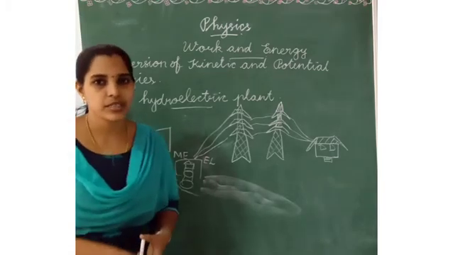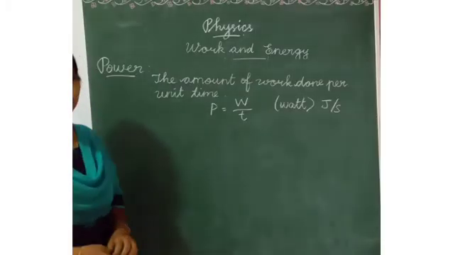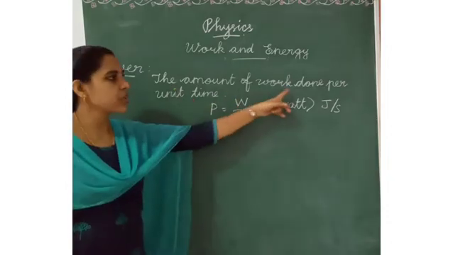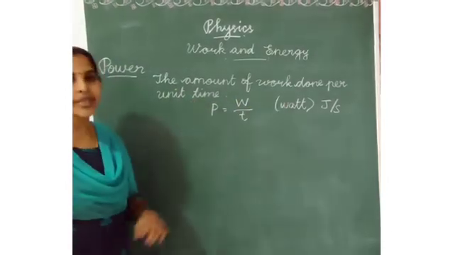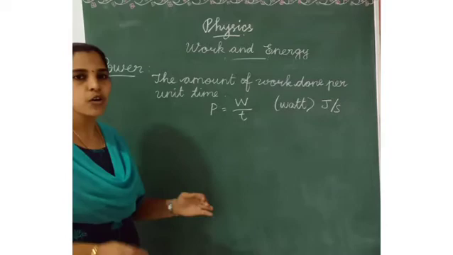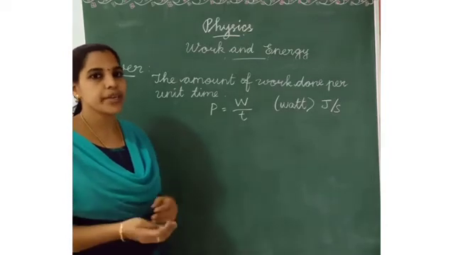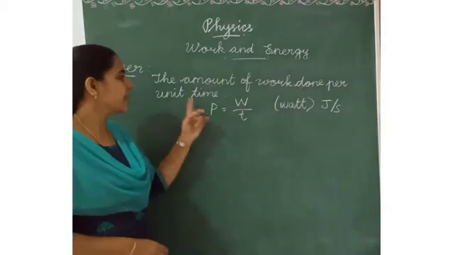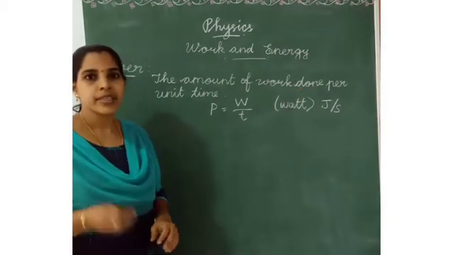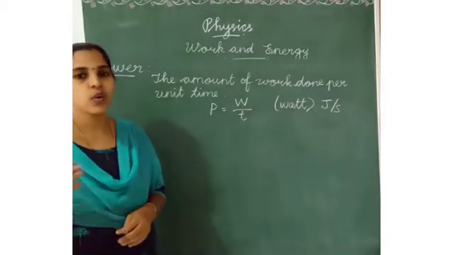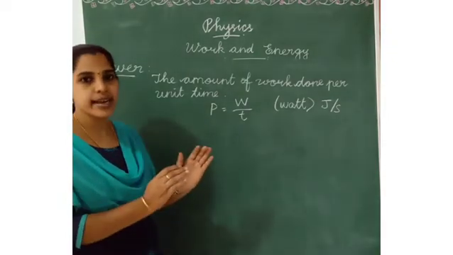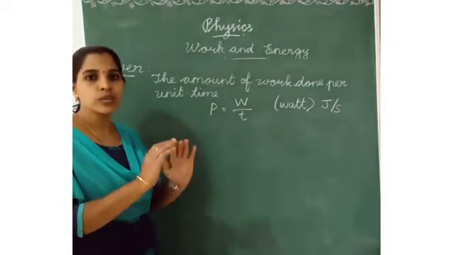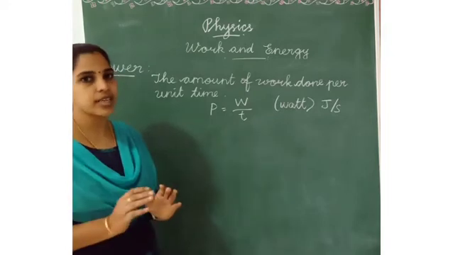Next one is power. Power is the amount of work done per unit time. How much work should be done on that object? The amount of work done per unit time, within 1 second or 1 minute. We have to count the converting of energy also.